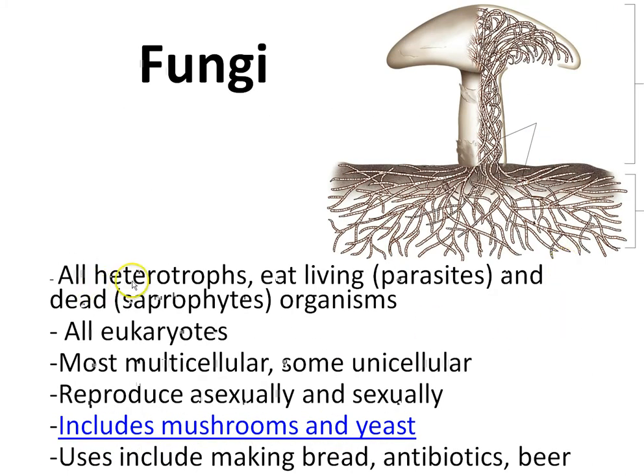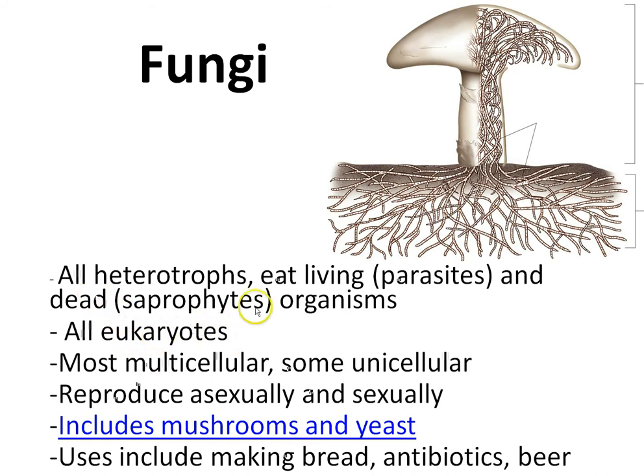Fungus, all are heterotrophs, which means that they cannot make their own food. They cannot use the sunlight and carbon dioxide in the air to make their glucose and other organic molecules. They have to get it from other dead animals or plants. They can eat living things. In that case, they're parasites. If you have an infection in your foot, if you have athlete's foot, then that's a parasitic fungus. Also, the ones that feed on the dead are called saprophytes.